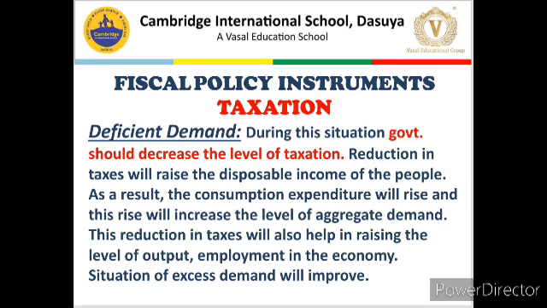If more is spent by people, more goods and services will be demanded. This will induce firms to produce more. More output means more employment, and more employment means more income with people. So, this circular thing will again come into effect, and a decrease in taxes will result in abolishing, or at least improving, the situation of deficient demand in the economy.